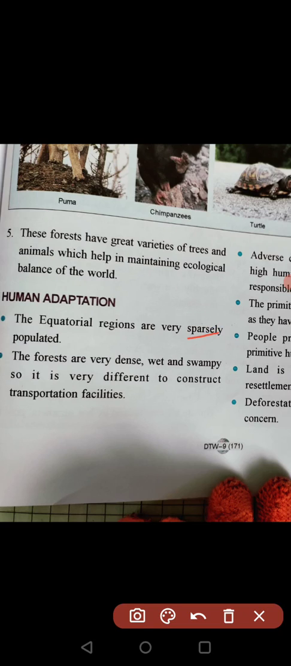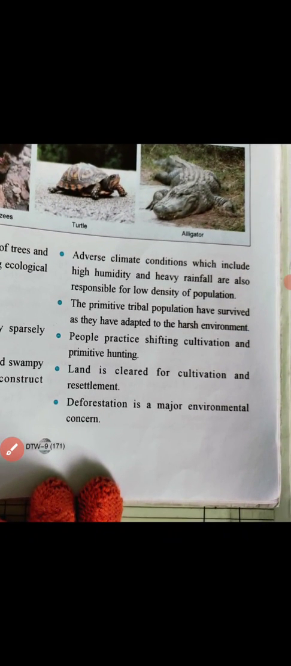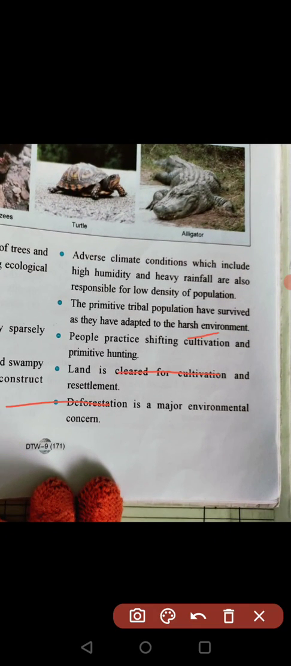Next, the forests are very dense, wet and swampy, so it is very difficult to construct transportation facilities. Transportation facilities cannot be easily constructed because of the dense forest. Next is adverse climatic conditions, which means high humidity and heavy rainfall are always there, which is responsible for the low density of population.